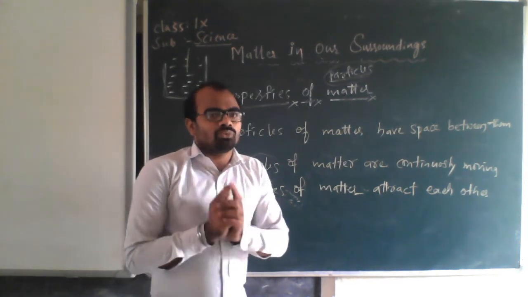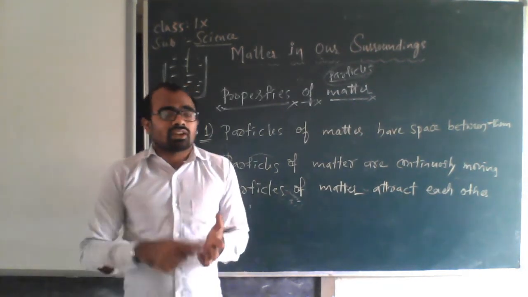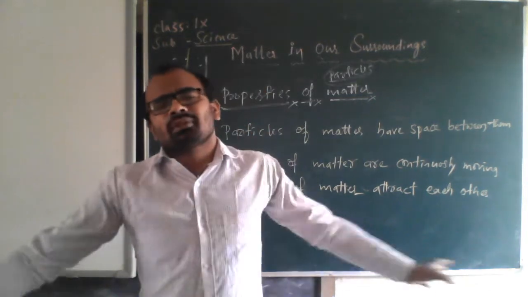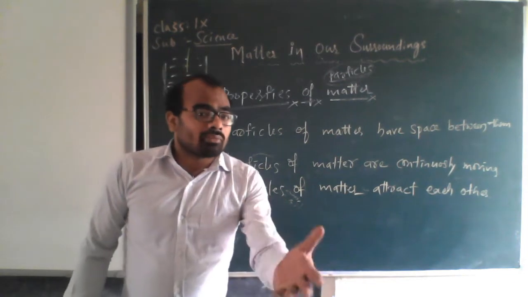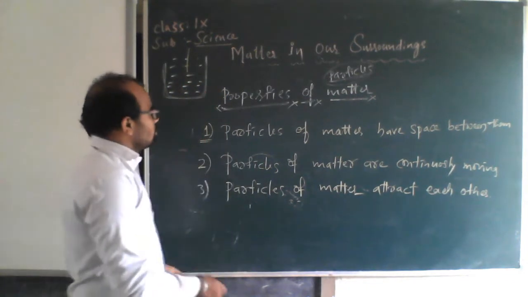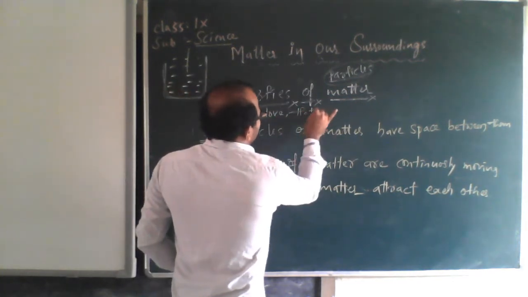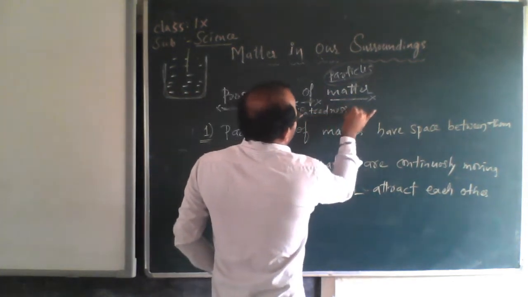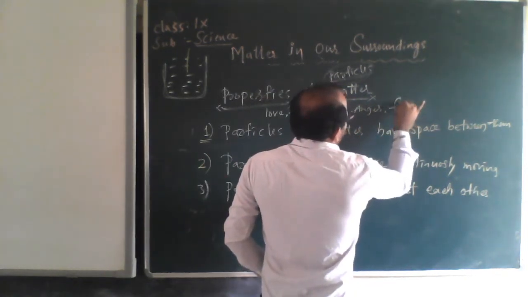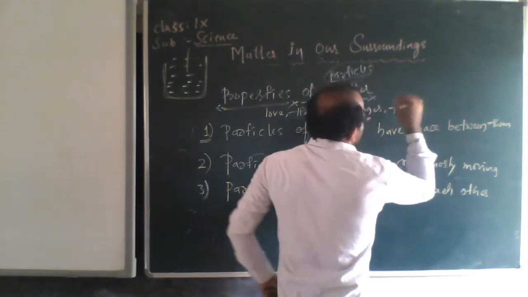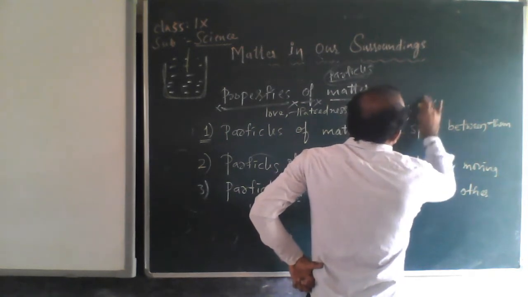So what did we learn? What is matter? Anything that occupies space and has mass is called matter. Everything present in our surroundings is matter. So what are not matter? Emotions are not matter, like love, hatred, anger, fun, feelings or sadness.